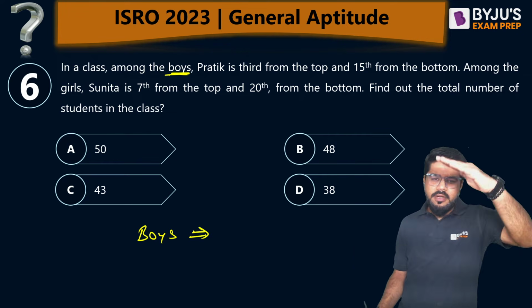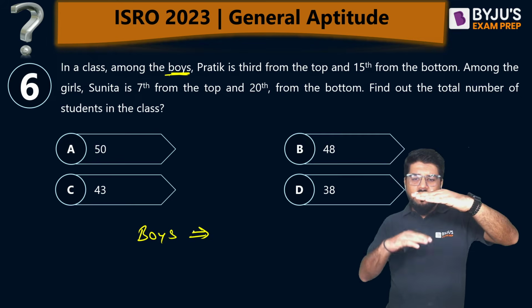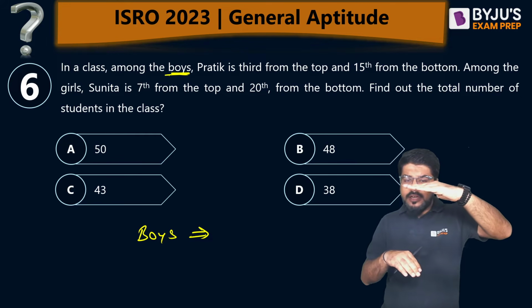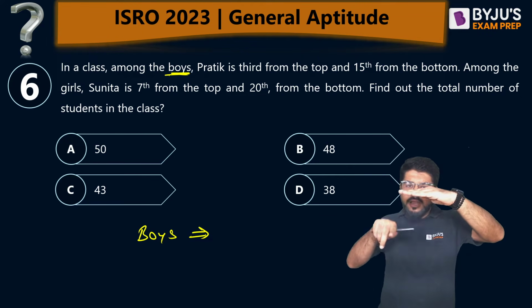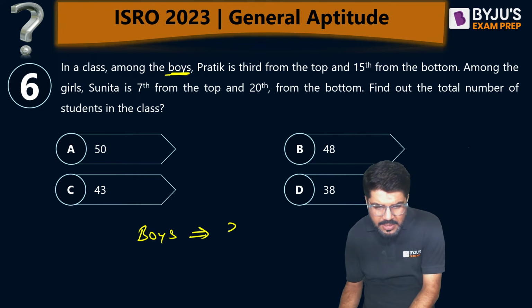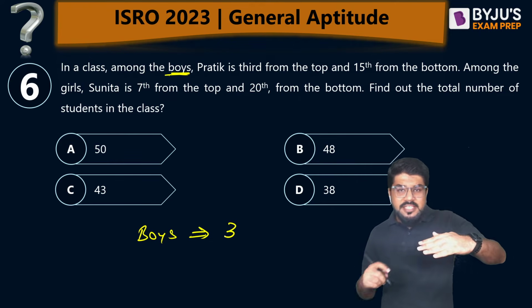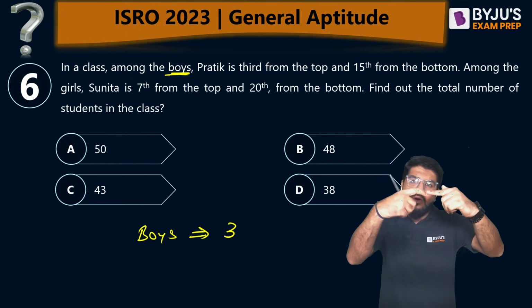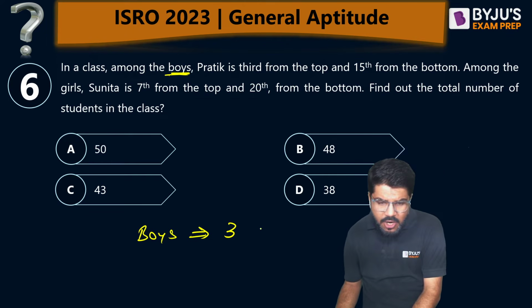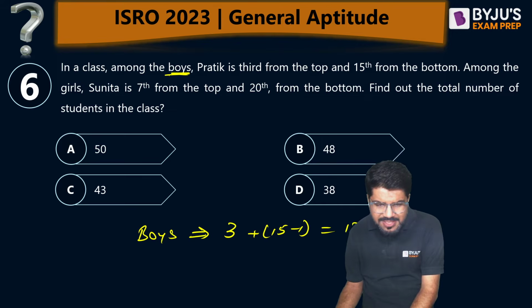Pratik is 3rd from the top, but 15th from the bottom. So already his position is 3rd, and 15th from the bottom. Matlab, how many are below him? If I count from the top only, he's 3rd. How many are below him? Not 15th. He is the 15th from the bottom and Pratik is already counted once at the 3rd position. So how many are below him? 15 minus 1, 14 are below him. So there are total 17 boys.